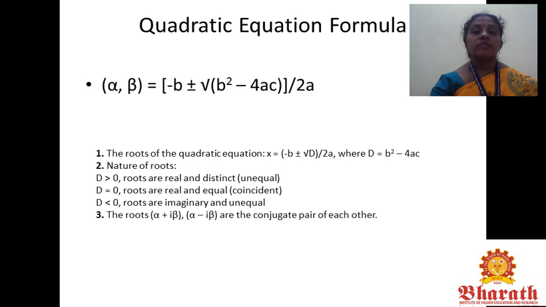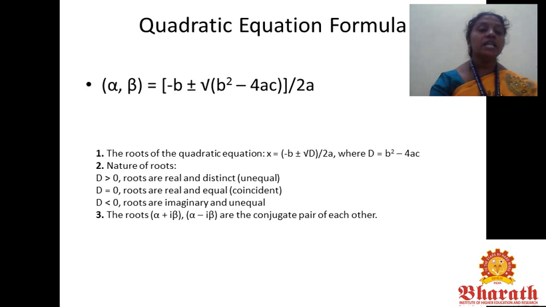Next, the formula for finding the roots of the quadratic equation is x = (−b ± √(b² − 4ac)) / 2a. The roots of the quadratic equation are x = (−b ± √D) / 2a, where D = b² − 4ac. D is called the discriminant.